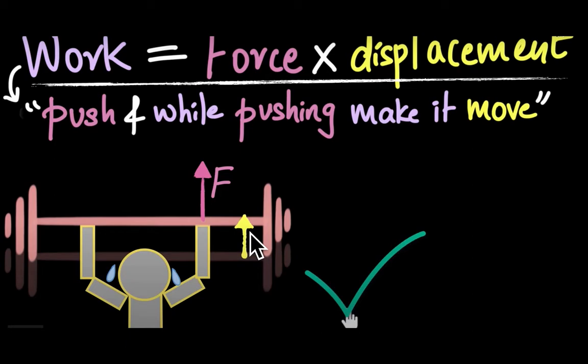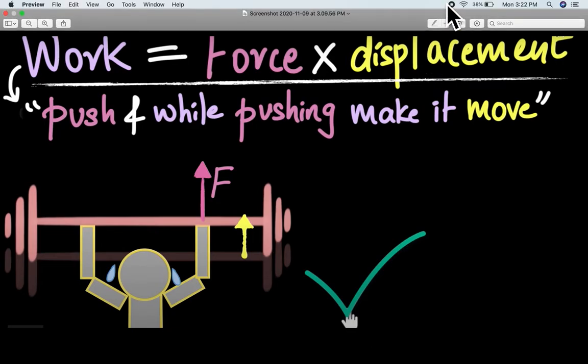Yes, work is done, because force is applied and the object has shown displacement. It fulfils both conditions, force and displacement.